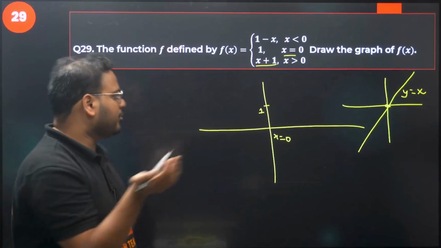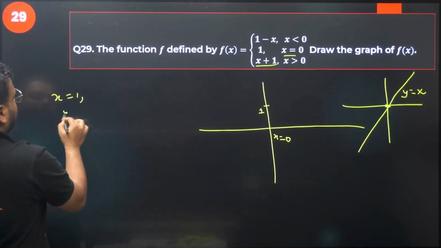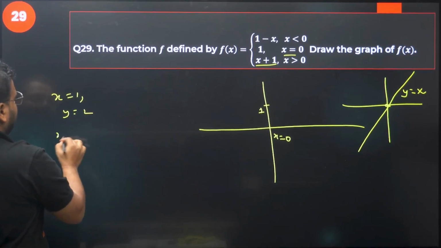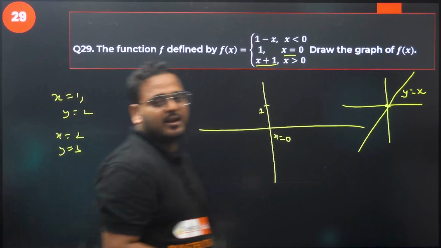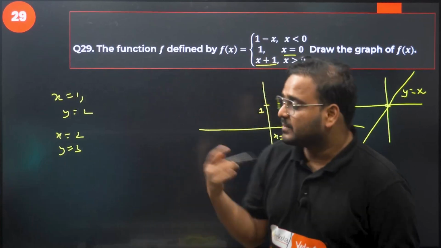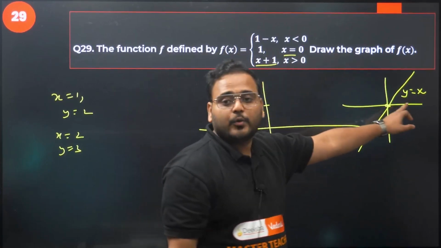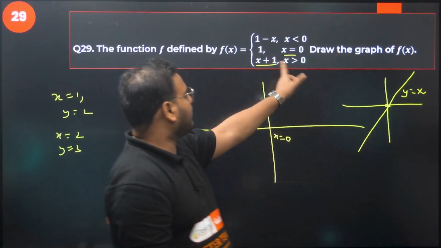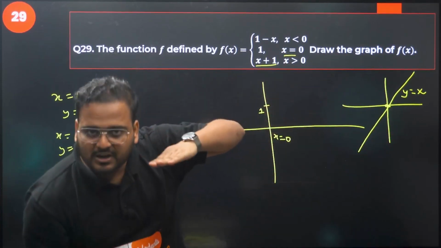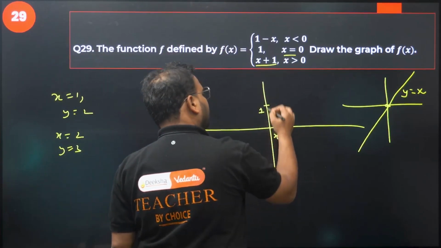One way to do this is to take x value as 1, y value is 2; x value is 2, y value is 3. Like that you can get the ordered pairs and plot them on the graph. Or the other concept: this is the curve y equal to x, and you are looking for x plus 1. Move the graph up by 1 unit. So the graph will come over here.